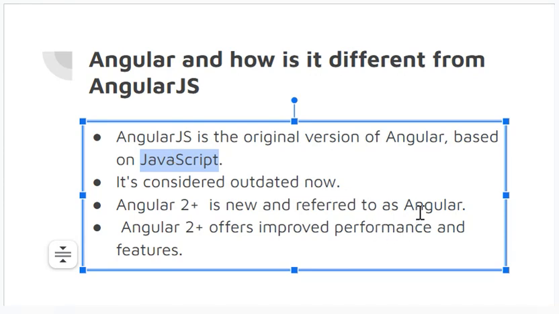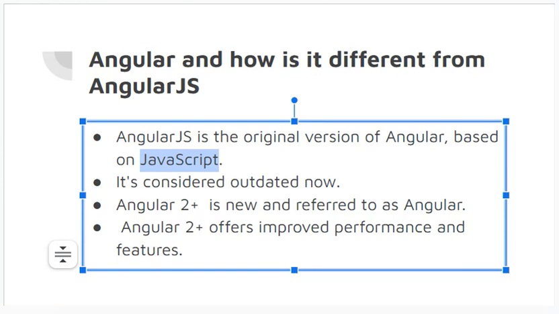And this Angular is based on TypeScript. As I said, that's the main difference, that you have one based on JavaScript, one based on TypeScript. Of course, there are other improvements as well. There are other features that are added to Angular now. AngularJS didn't have those features, and also the performance is very improved.